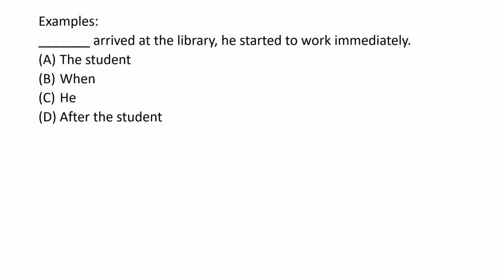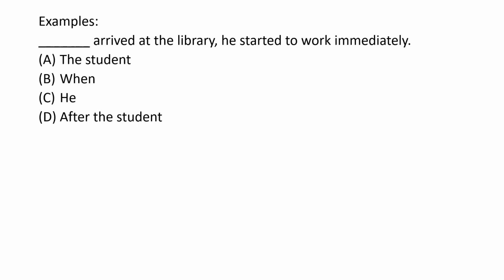But there is a comma. So sometimes you can have connectors or conjunctions in there. So B is a connector conjunction, and D, after the student, is also a connector conjunction. So all four are, I mean, possible answers. But let's look at them one by one. The student arrived at the library. He started to work immediately.